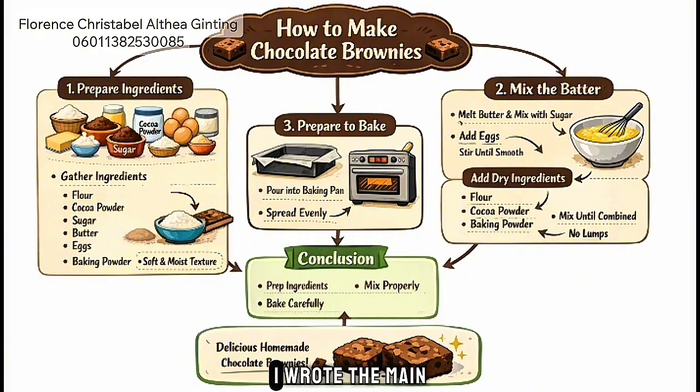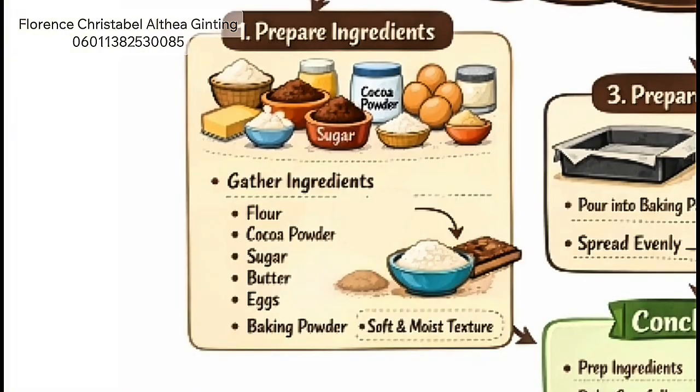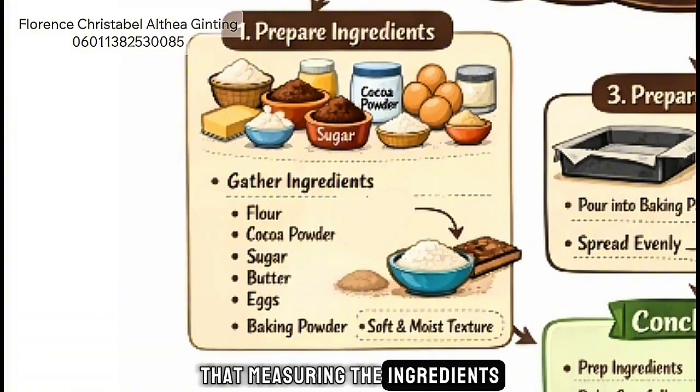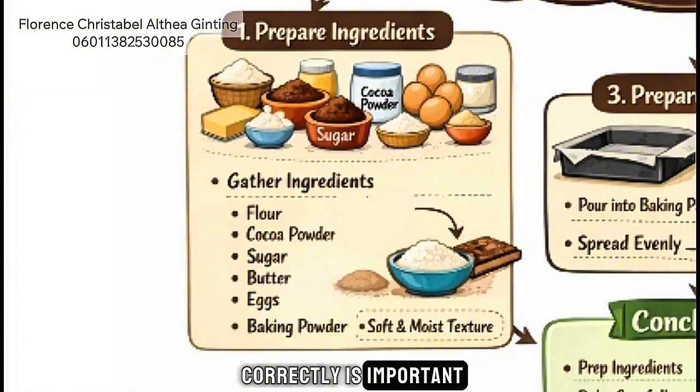In the center, I wrote the main topic, which is how to make chocolate brownies, and this is the focus of my paragraph. Then, I divided it into three main steps. The first step is prepare ingredients. In this section, I listed all the ingredients needed such as flour, cocoa powder, sugar, butter, eggs, and baking powder. I also added a note that measuring the ingredients correctly is important to get a soft and moist texture.